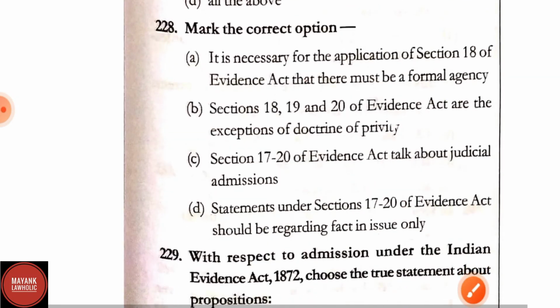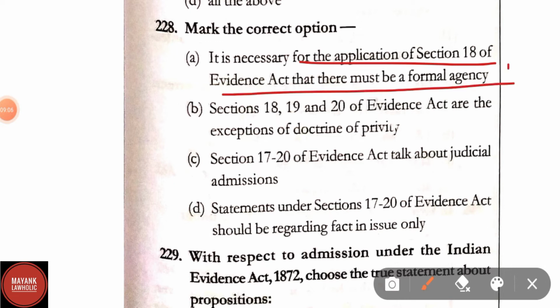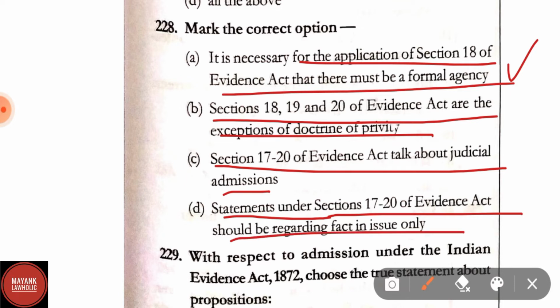Question number 228. Mark the correct option. Option A: it is necessary for the application of section 18 of the Evidence Act that there must be a formal agency. Option B: section 18, 19 or 20 of Evidence Act are exceptions of the doctrine of privity. Option C: section 17 to 20 of Evidence Act talk about judicial admission. Option D: statements made under section 17 to 20 of Evidence Act should be regarding the fact and issue only. Here it has been asked which of the following is the correct option. Option A is the correct option.